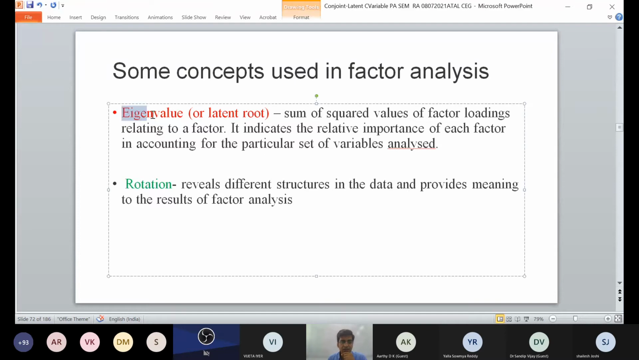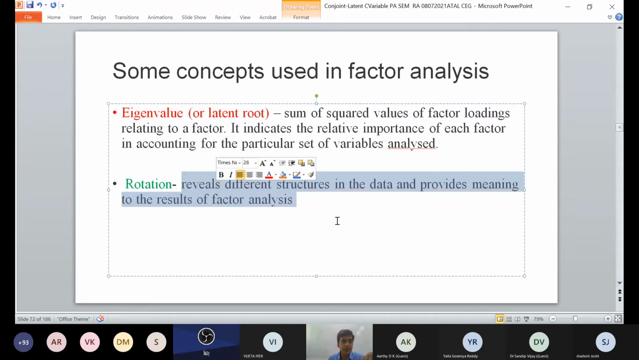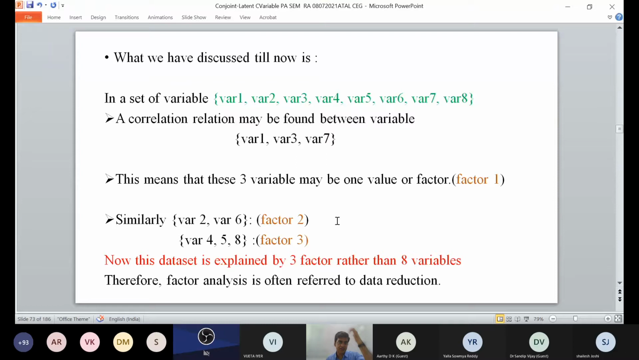Now there is another value called the eigenvalue, which is the sum of squared values of factor loadings related to a factor. It indicates the relative importance of each factor in accounting for the particular set of variables analyzed. And then rotation reveals a different structure in the data and provides meaning to the results of factor analysis.